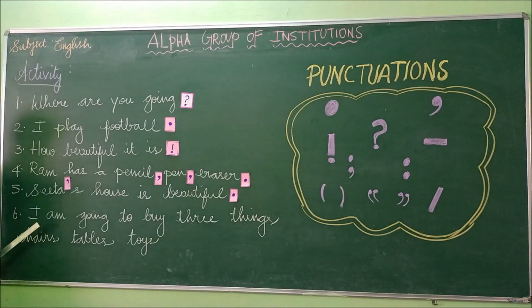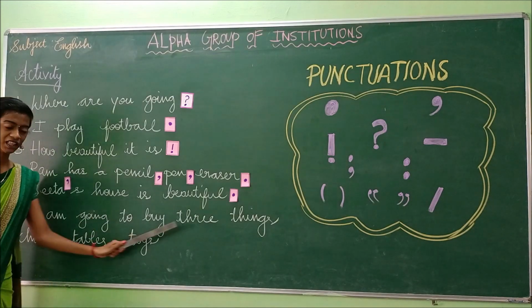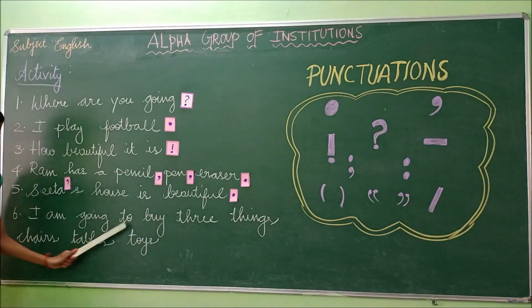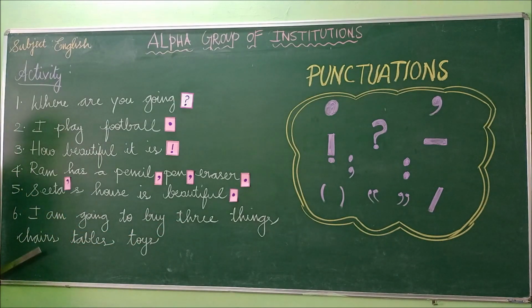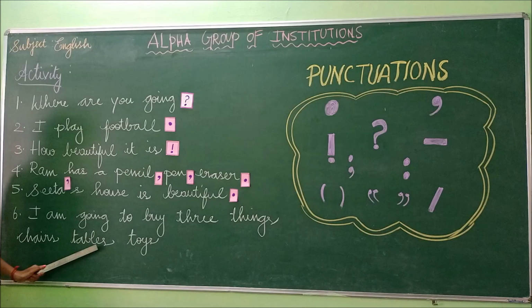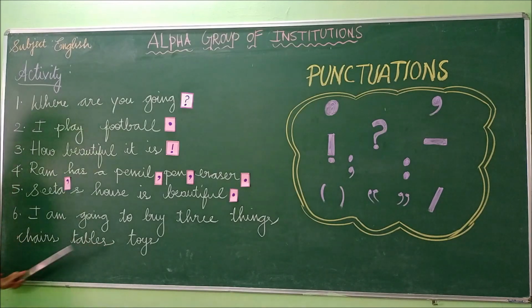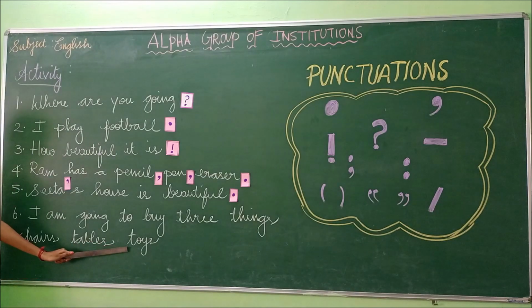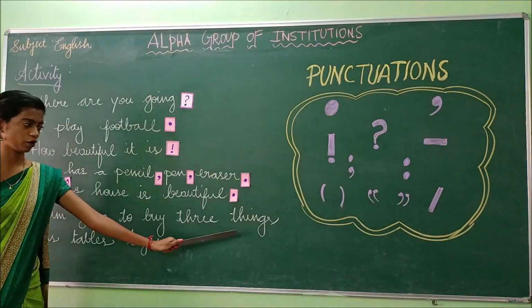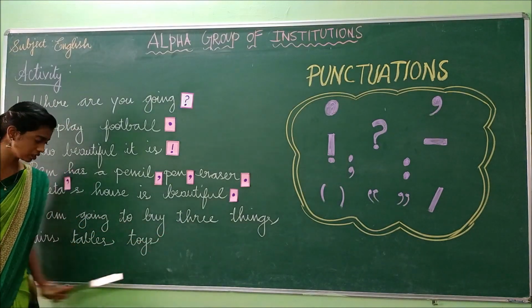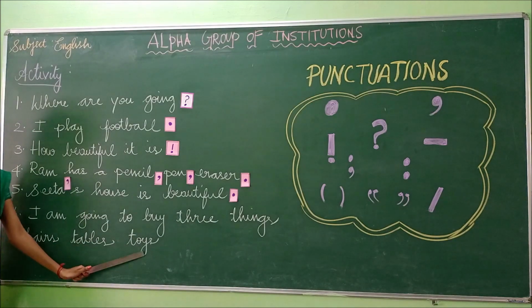And the last sentence is: I am going to buy 3 things. And what are the 3 things that have been listed here? Chairs, tables, toys. So I am going to buy 3 things, and the 3 things are chairs, tables, and toys.